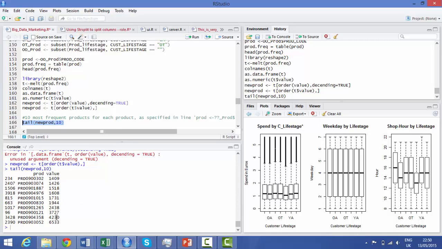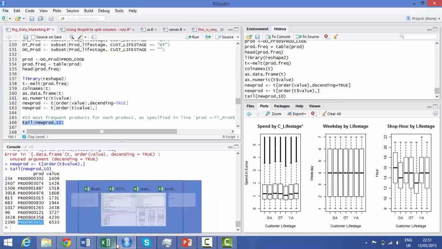And you can see here that this is the 00 category, and these are the top 10 products within this category. We find here this product comes out as a top category for almost all of the different life stages. I reckon it's probably bread or milk.